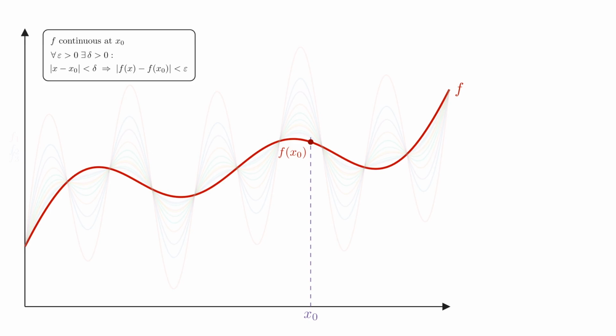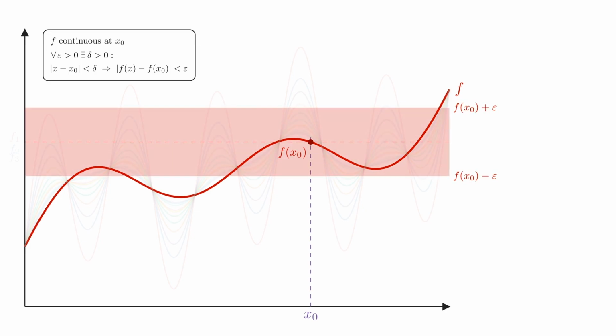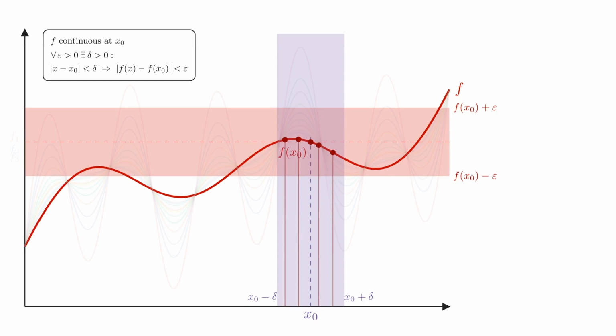The value f of x0 is marked here on the graph. And now suppose somebody gives us an epsilon greater than 0. Geometrically, that means they give us an epsilon band around the value f of x0. To prove continuity at x0, we must respond by finding a delta greater than 0, such that whenever x lies within delta of x0, that is, between x0 minus delta and x0 plus delta, the value f of x lies inside the epsilon band around f of x0. That is the usual epsilon-delta definition of continuity. Points that are close to x0 should be mapped to values that are close to f of x0.